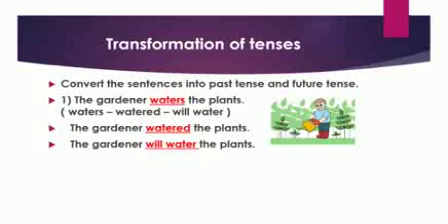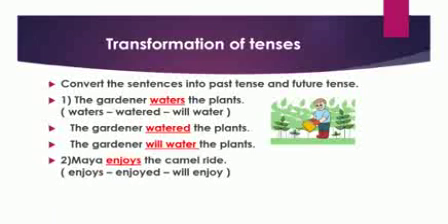The gardener will water the plants. So, when we want to convert the sentence into future tense, we just add will to the verb in the present tense. So the main verb is waters. So what we have done? The gardener will water the plants. I hope you have understood. Let's see the next example.